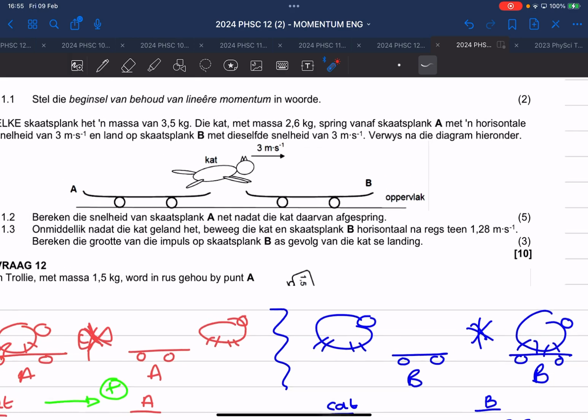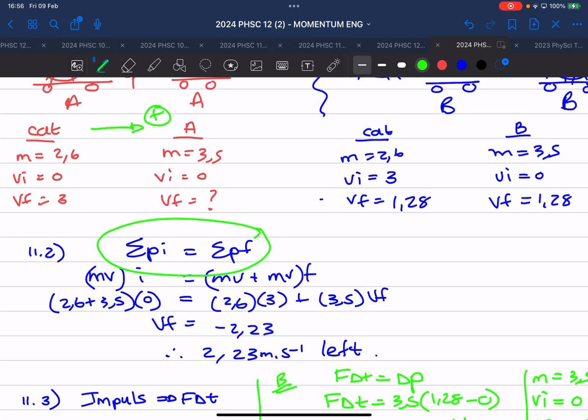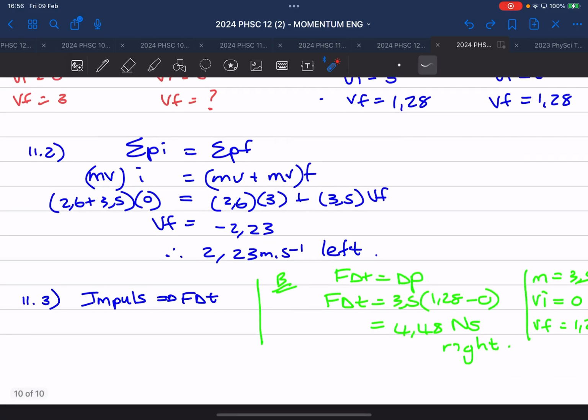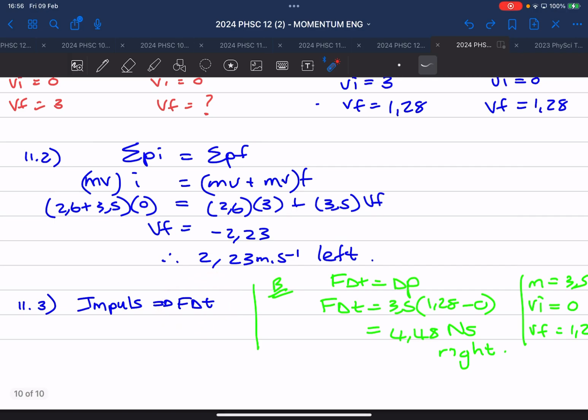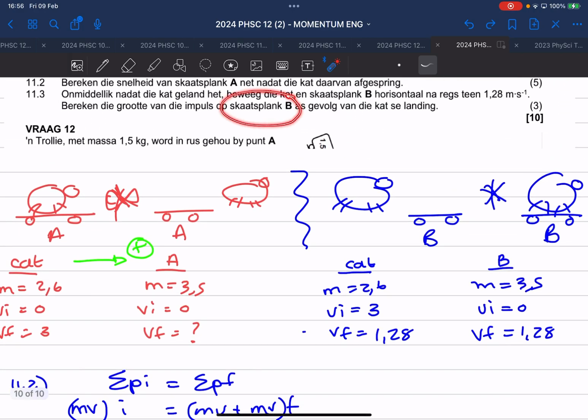Dan vra hulle vir jou, bereken die grootte van die impuls op skaatsplank B. Remember, this is the only formula where you're going to look at both objects. That and the one where they say the sum of kinetic energy at the beginning. Sum of two objects. All the other formulas, one object. What is the impulse of B? Impulse of A. So let's soek die impuls op B due to the cat's landing.